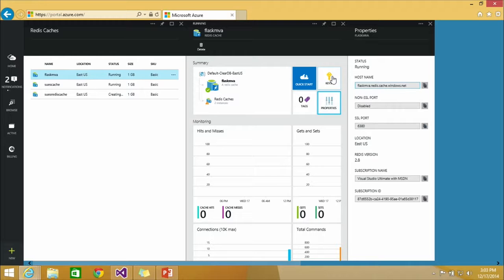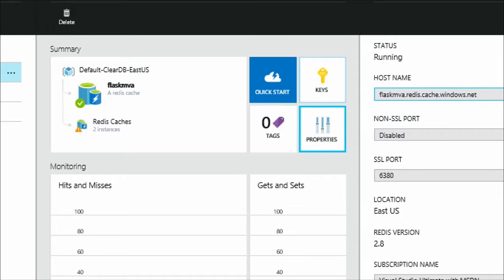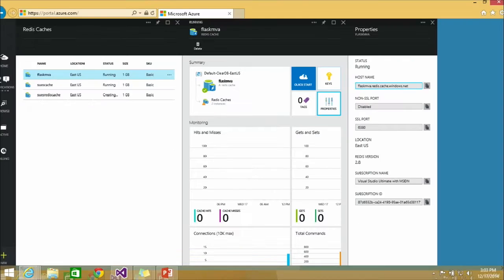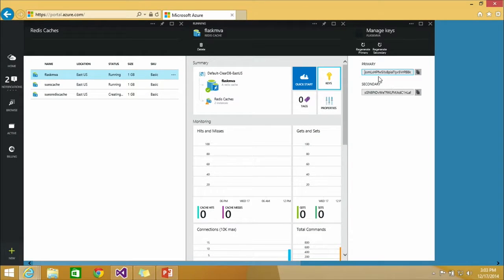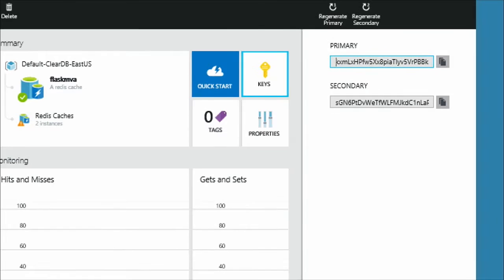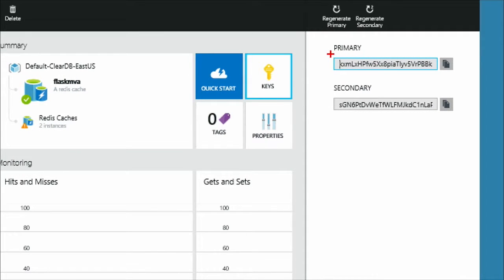Once again, if we take a little look here, you can see there's a little button up here called Keys. If I select that button, it will bring up a primary and a secondary key. Now, you can't see the entire key, so you won't be able to just zoom in here and steal my keys. But what you can see here is there's this key here. You can use the primary or the secondary. And what's wonderful is this little button here. If you click on that, it will copy the key, so you can just paste it into your code, because you're going to need that in your connection string.